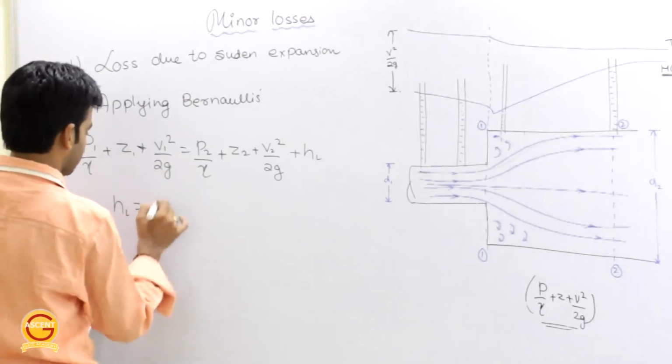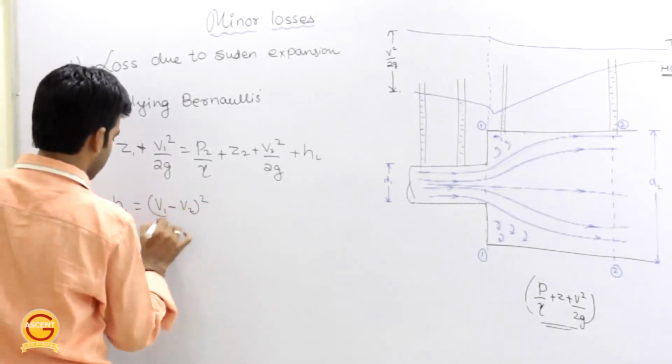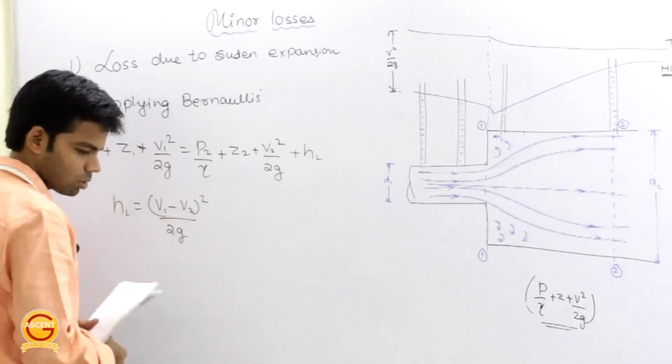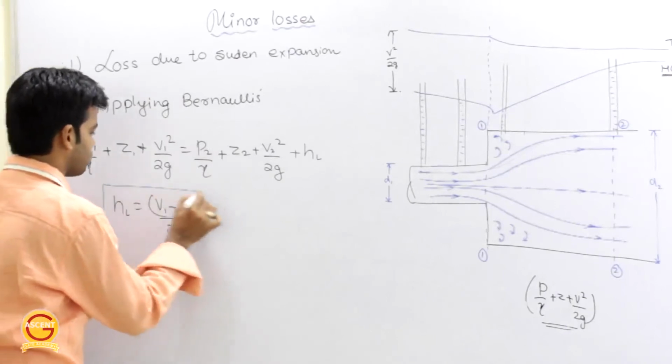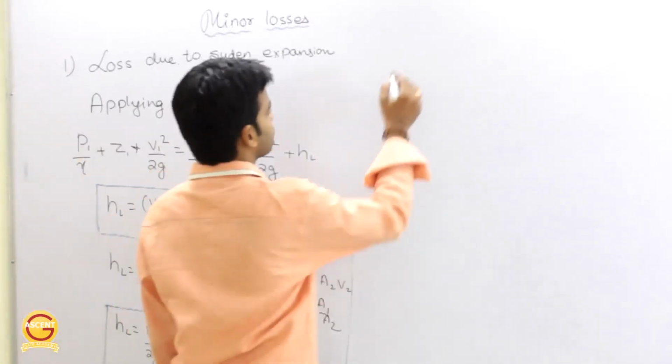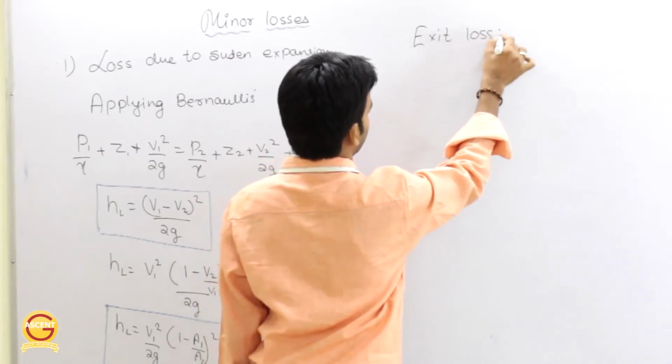Okay, and from here we will get the loss due to sudden expansion HL, which is equal to, from solving this we will get, V1 minus V2 whole square by 2G. This is loss due to sudden expansion, V1 minus V2 whole square by 2G. Now from this we can calculate exit loss. Now what will be exit loss?